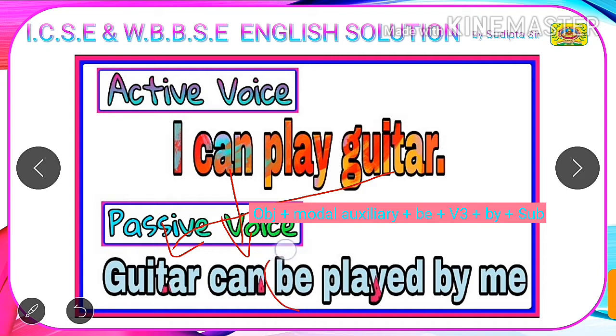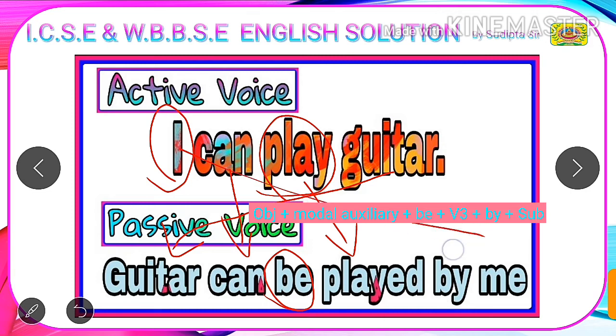After can we will write be. After writing be we will write the v3 form or the past participle form of the main verb given in active voice. Play becomes played in past participle or v3 form. As there is a subject in active voice, this subject will become our object. So the objective form of I is me, which we have written. Before me we need to write the preposition by. So our final answer in passive voice is guitar can be played by me.